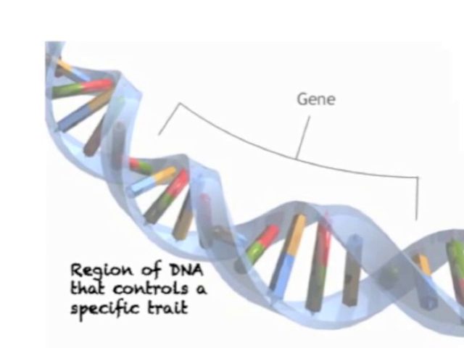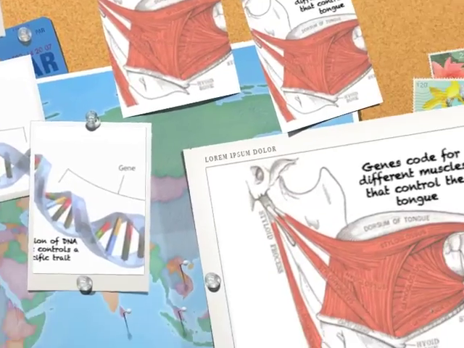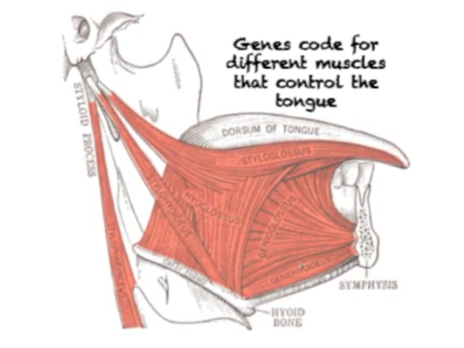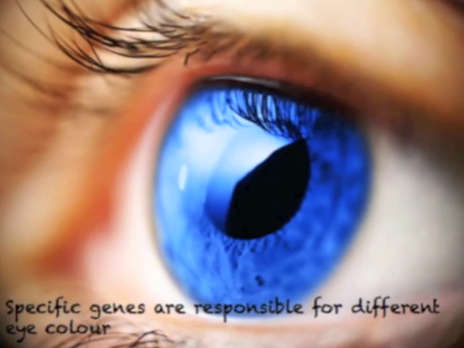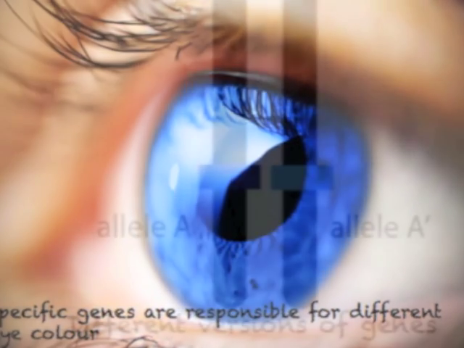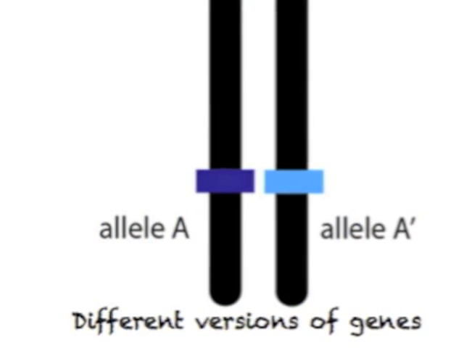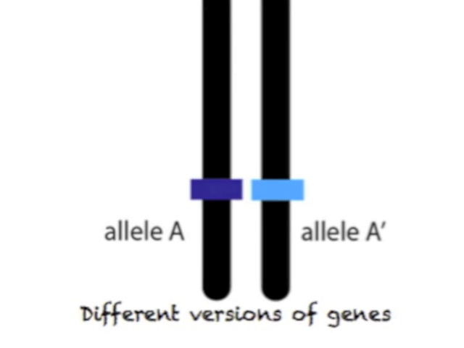A gene is a particular region of DNA that controls a specific trait. For example, some genes control the development of the different muscles that control our tongues. In addition, there are also other genes that code for the color in our eyes. Everyone has two copies of every gene, one from their mother and one from their father. However, these genes may not be exactly the same. They may have slight differences in the DNA.